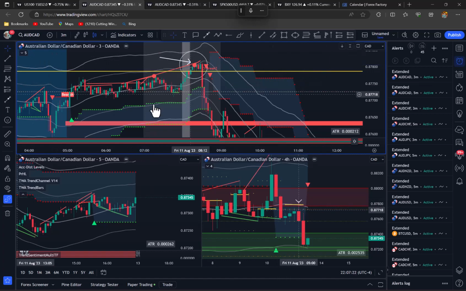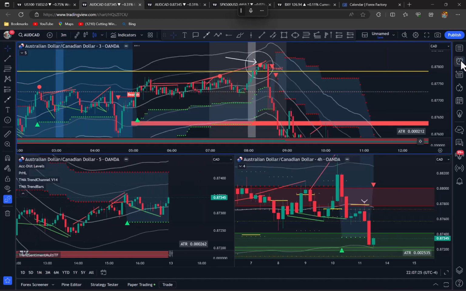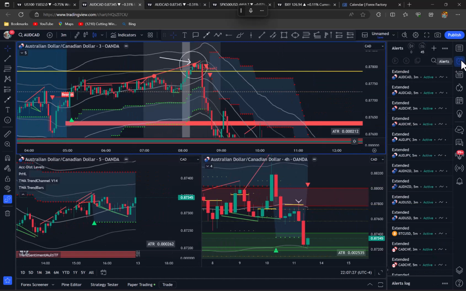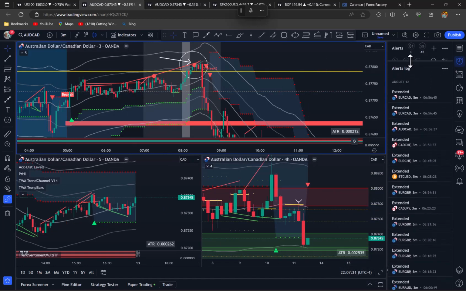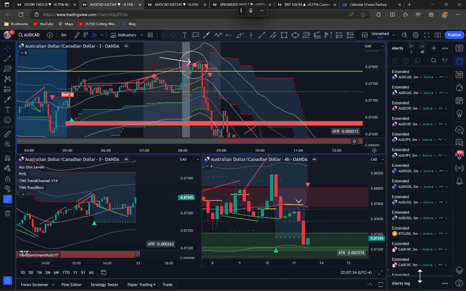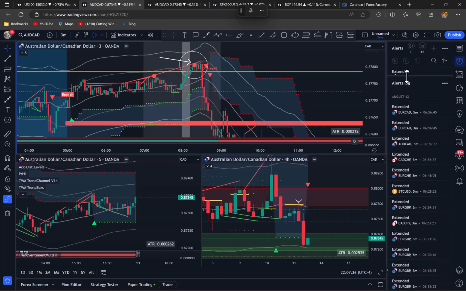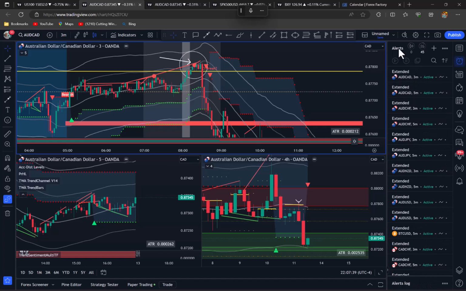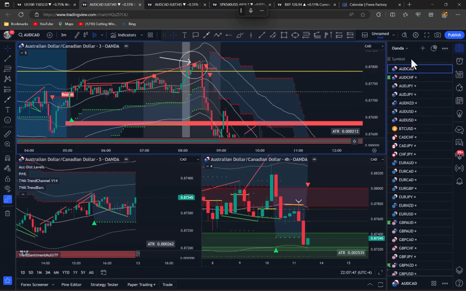So first up, to set up the alerts, we come over here to the right, we have this clock and we click that. Now you've got the alerts log under. We'll drop that all the way down. Notice all these opportunities, by the way. And in this section here, we're going to create the alerts. So we set that up, and then we come back over here up the top to our list. We sort alphabetically. Click it a couple of times. We've got Aussie Cat at the top, and then we're going to go over to the alert.